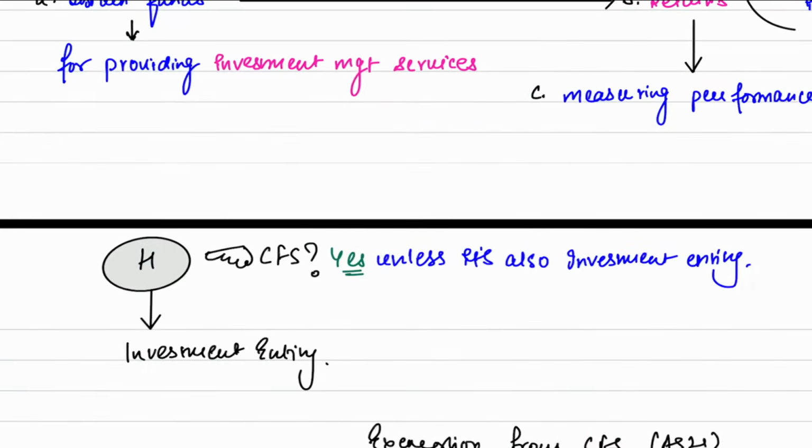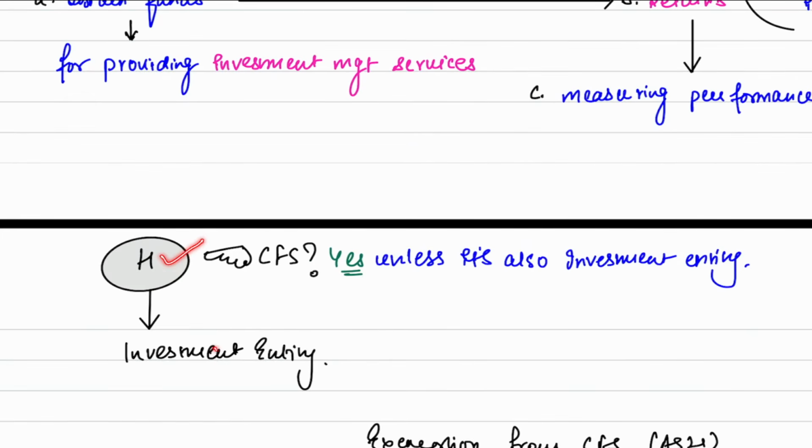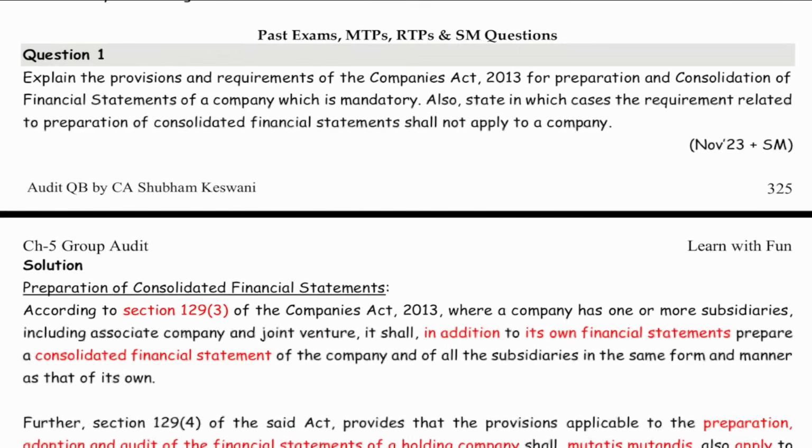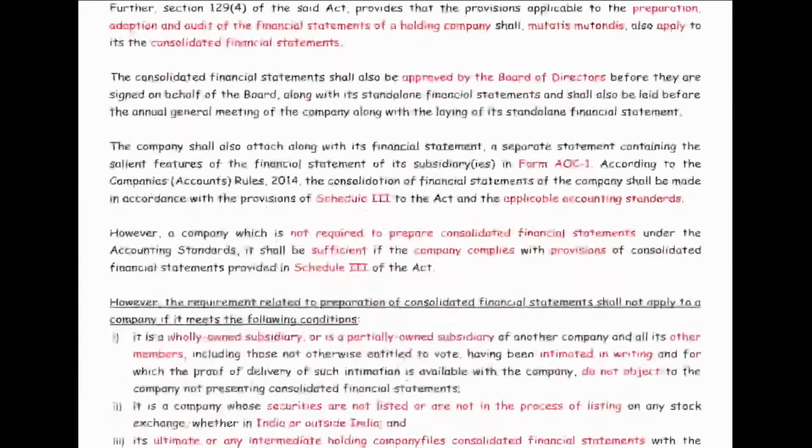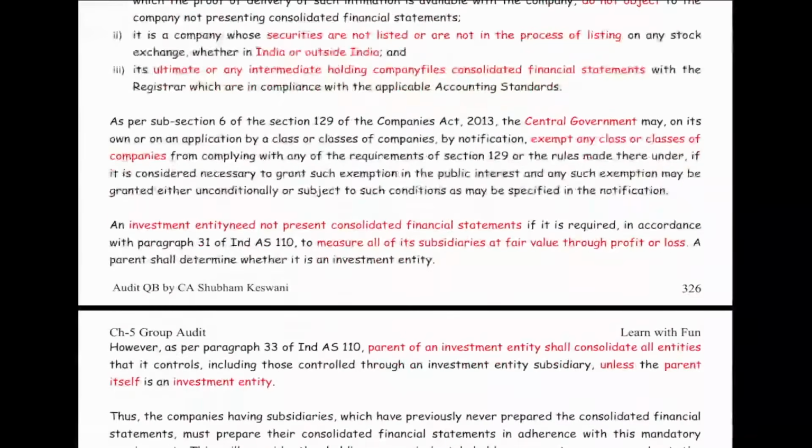Now, sir, one question. If there is a holding company of an investment entity, does it need to prepare the CFS? Yes, unless it is also an investment entity. Are the basics clear to all of you? Yes, sir. So with this, if you come to the question bank, the basic question of provisions of Companies Act for preparation of consolidation, this is done. Also, the cases where the CFS is not applicable, this question is also done. You can take a read of this question.